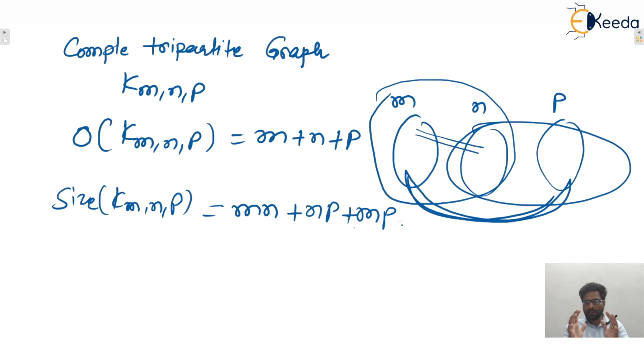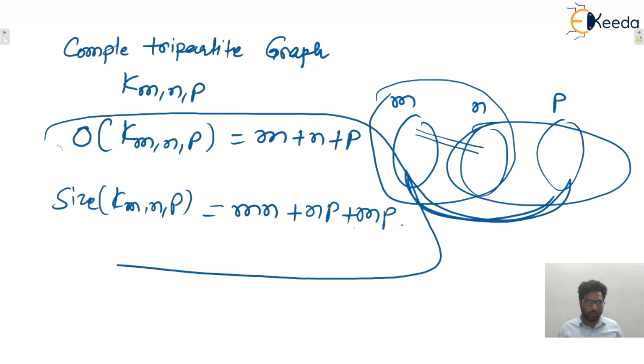So between M and N, M into N edges will be there. Between N and P, N into P edges will be there. Between the first and last, M into P edges will be there. So that is the order and size of the complete tripartite graph, isn't it? That has been asked in GATE also previously, so be careful.